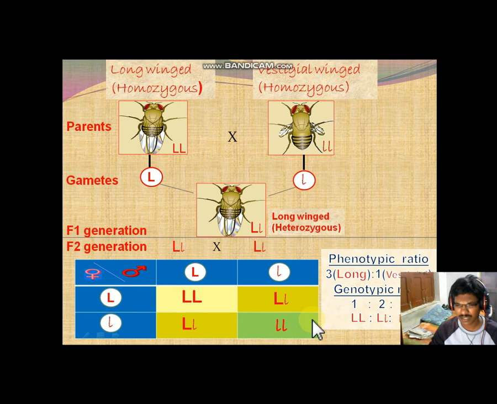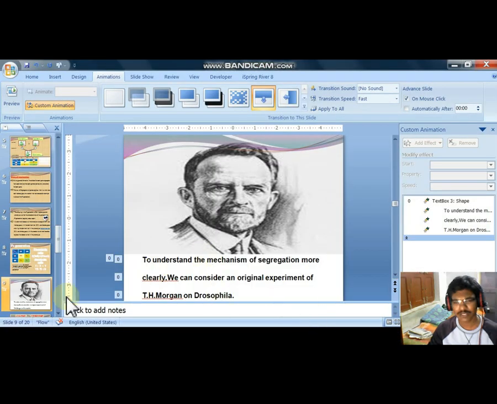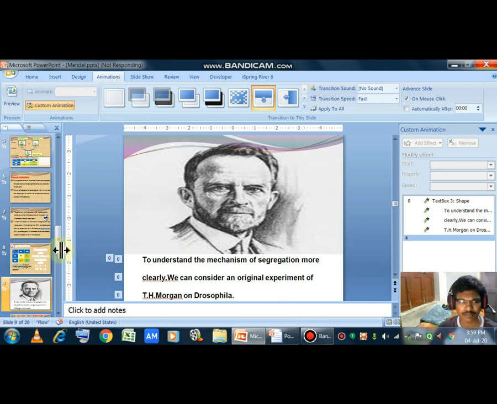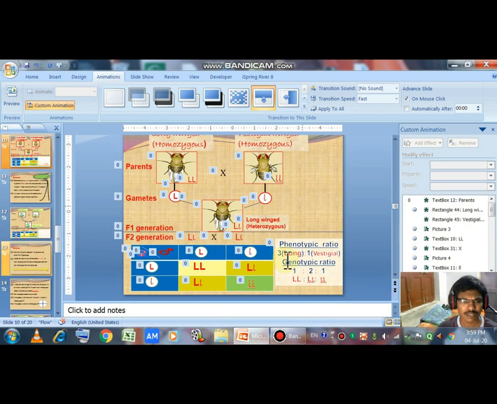Here also same ratio, that is 3 long-winged Drosophila and 1 vestigial winged Drosophila. Phenotypic ratio is 3:1. Genotypic ratio is same, 1 capital L, 2 capital L small l, 1 small l, that is 1:2:1. Genotypic ratio is also same.